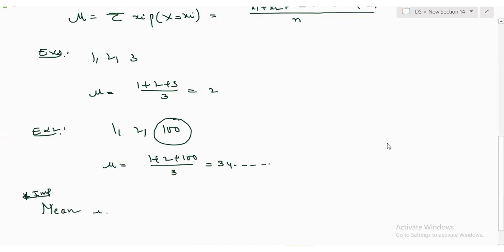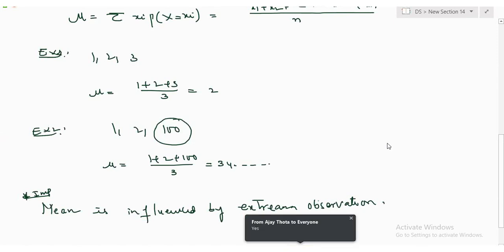Mean is influenced by extreme observations. Agreed? Friends. So if your data has a lot of outliers, if you calculate the mean, it's a problem. Make sense?